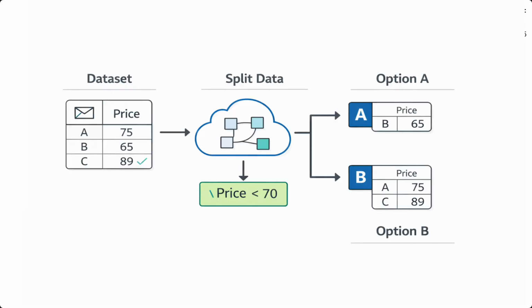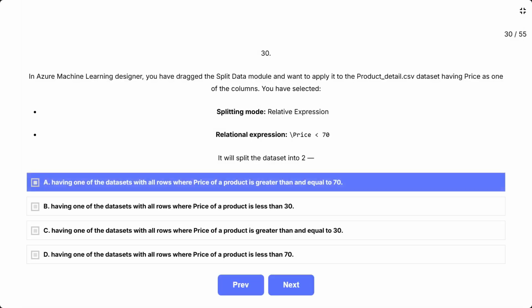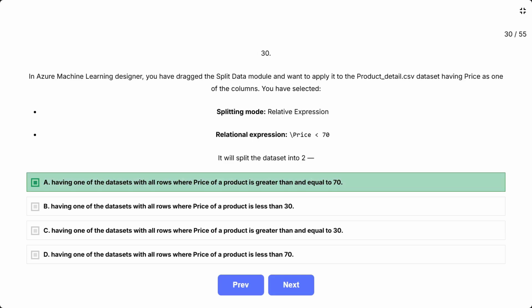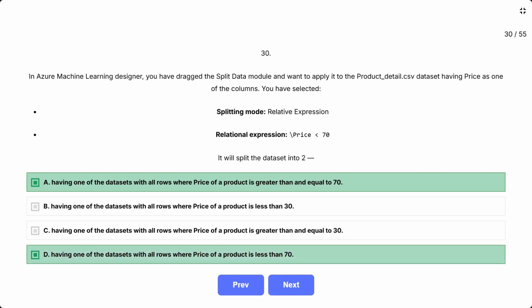This question tests how the Split Data module's relative expression mode works in Azure ML Designer. The key is understanding that the expression price 70 creates two outputs: rows that match the condition and rows that do not match. The correct answer is A, having one of the datasets with all rows where price of a product is greater than or equal to 70, and D, having one of the datasets with all rows where price of a product is less than 70.